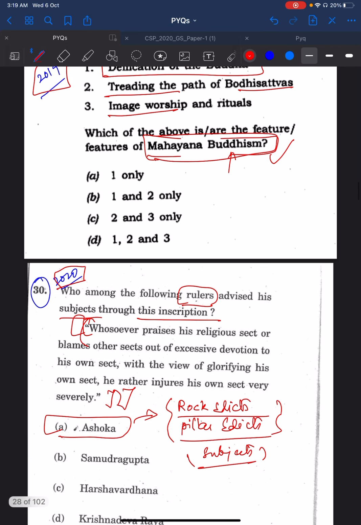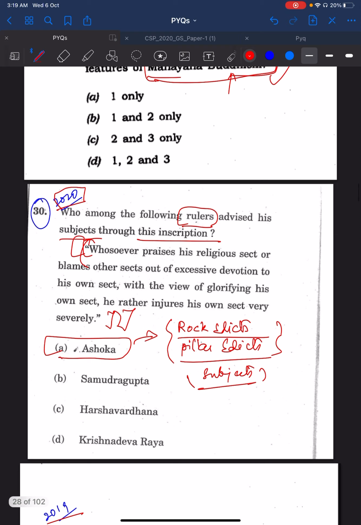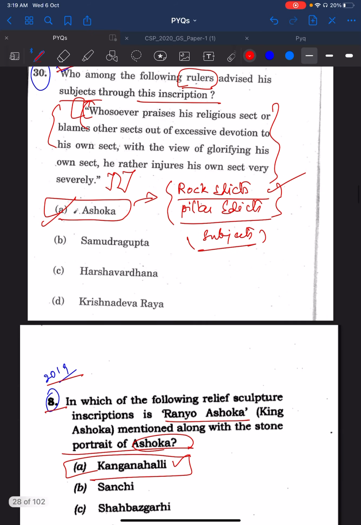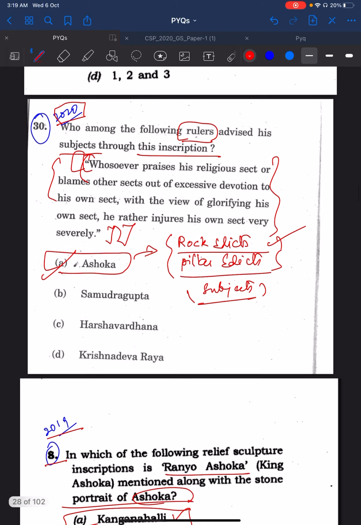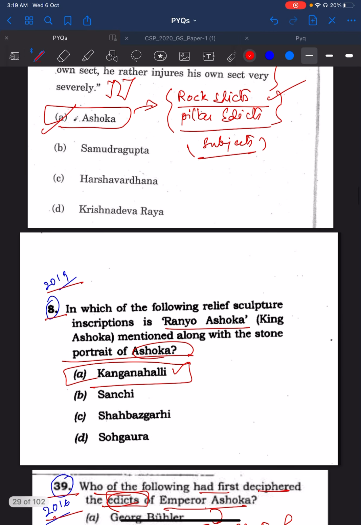Let's move on to the 2020 30th question. This question is about rock edicts, etc. Which among the following rulers advised his subjects through his inscription? Basically, this question is about Ashoka and the rock edicts of Ashoka. This is an easy question, but even for freshers who are preparing, just see the previous year questions which were asked related to Ashoka.